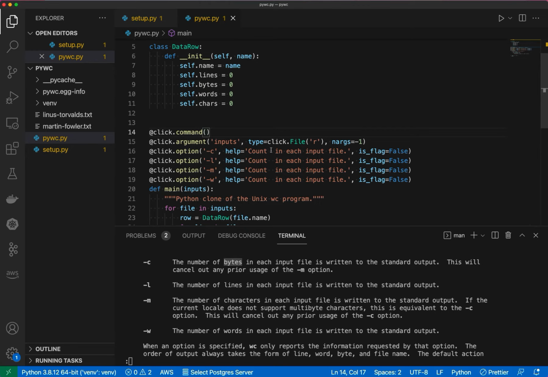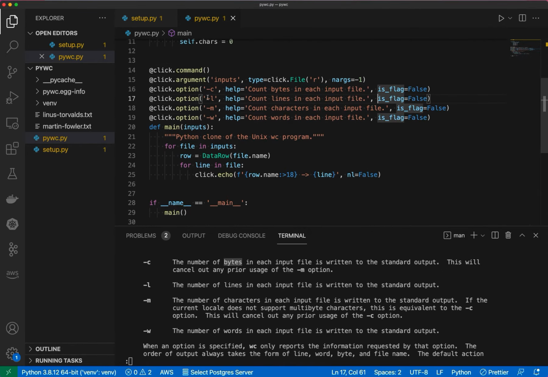Okay, so the first one were bytes. So count bytes in each input file, and then -L meant lines, -M meant characters, and -W were words. So that's how you enable your click command to have options.